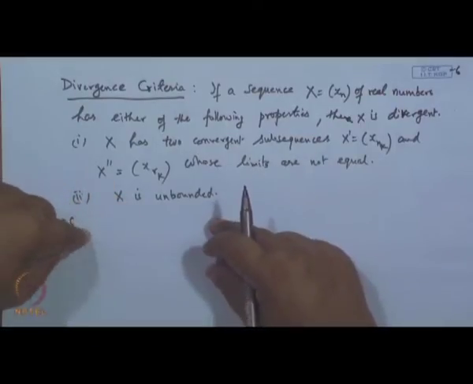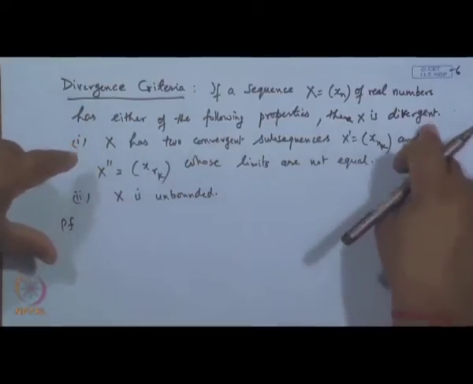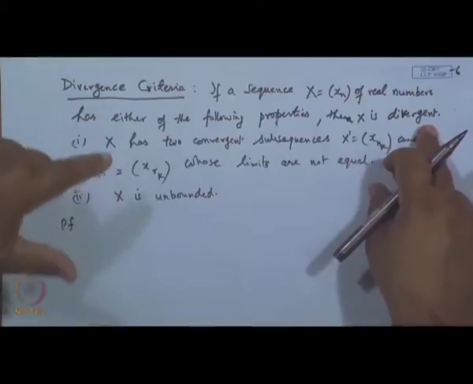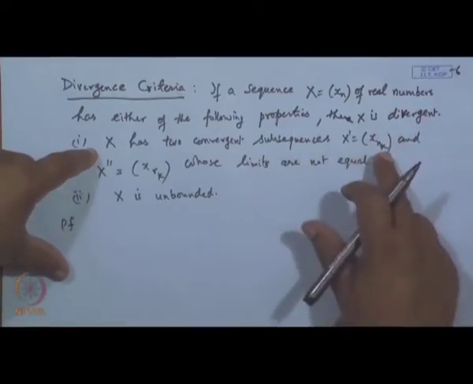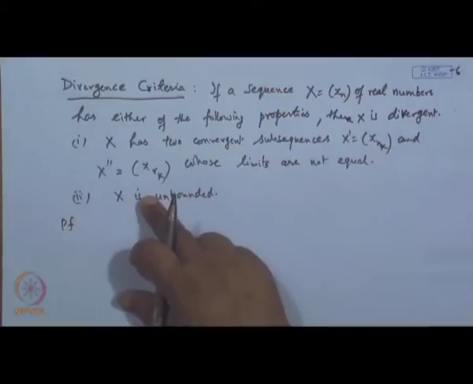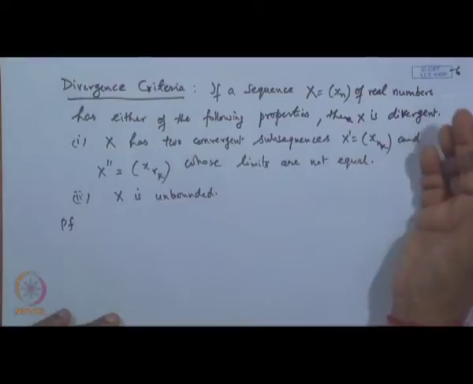The proof follows immediately from the fact that in a convergent sequence, any subsequence must be convergent and converge to the same limit, because the limit is unique. So, if a sequence has different limits along different subsequences, different paths, then the sequence cannot be convergent. So, it has to be divergent. Similarly, every convergent sequence is a bounded sequence. So, if a sequence is unbounded, it cannot be convergent.